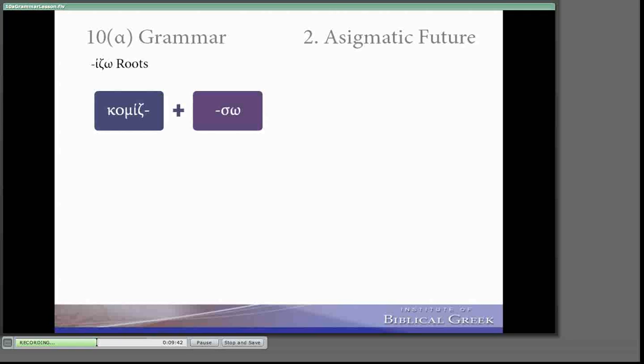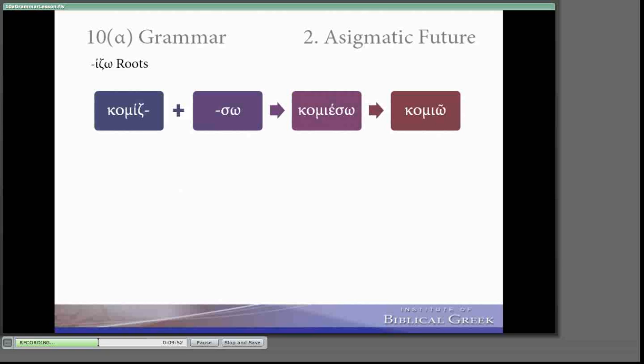Then intervocalic sigma was weak and dropped out, and what yielded was something that looked like an epsilon contract verb. But we know that comizo is not an epsilon contract verb. So these are called contract futures because they look like contract verbs, but yet that contraction conveys future tense.